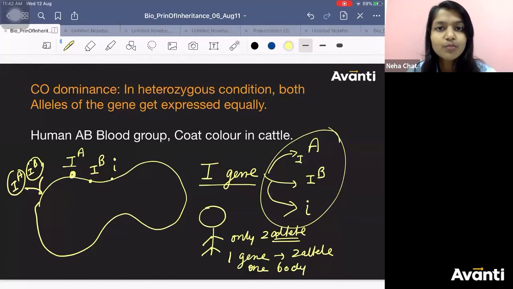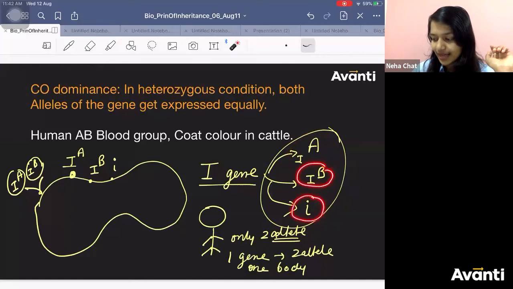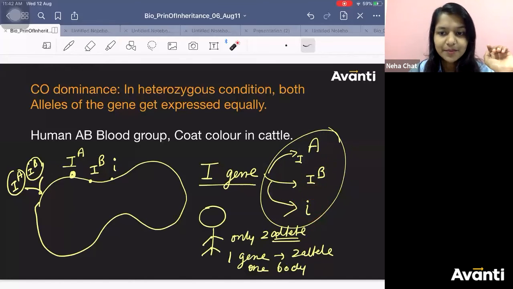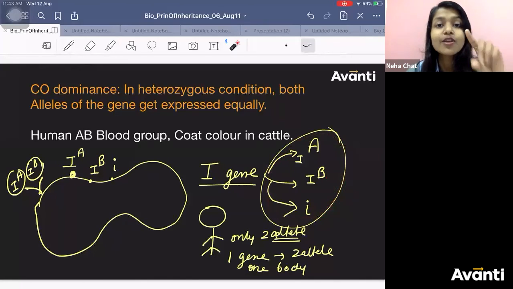When I study a population. If I study a population, it might happen that in me IA, I is there, and in someone else IB, I is there. Getting what I'm saying? When you study a population, you will get all three combinations. But when you are studying your own body, your gene will have two alleles.